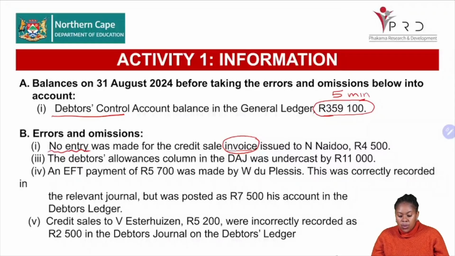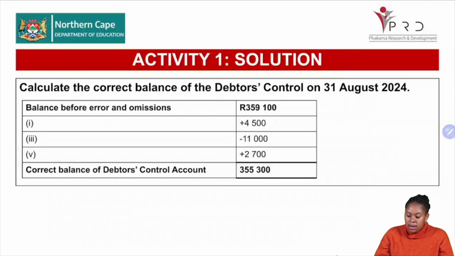All right. So is this an increase or a decrease? Are they owing us more money or less money when we issue out a credit sale invoice? Obviously, the debtors are going to owe us more money, so therefore it will be a positive amount over there. You will see, there it is.